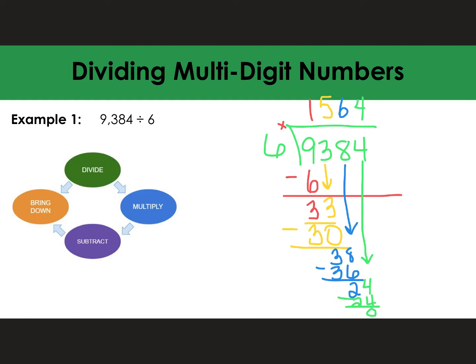So once I get 0, I know I don't have a remainder or a decimal place or a fraction. So my answer to this, or the quotient, is 1,564.